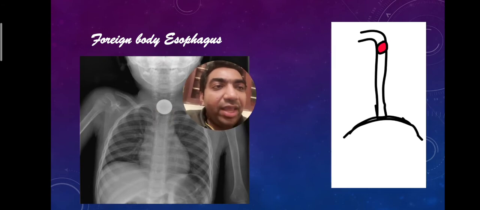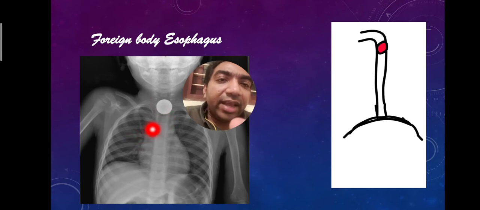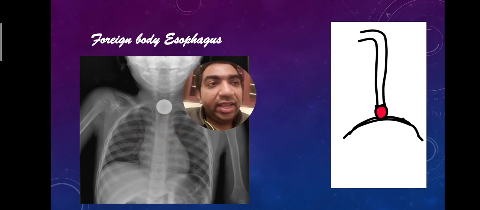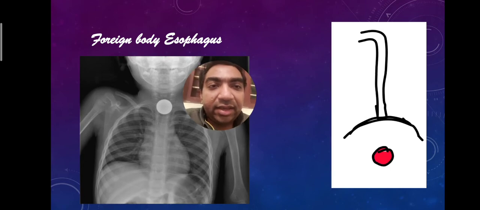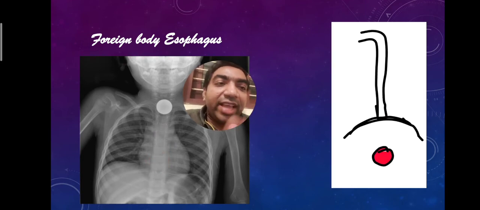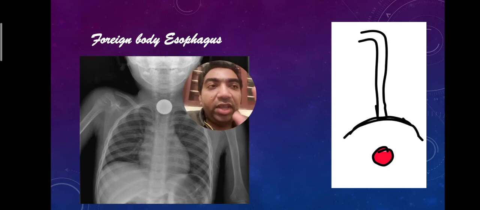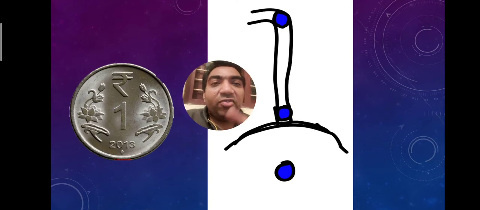A coin can be trapped near the cricopharyngeal sphincter. Then it can be trapped near the tracheal bifurcation, but it is not very common generally. Then it can be just above the diaphragm at the cardia, or it can be in the abdomen. So these are generally the three positions where we see a foreign body esophagus in the anteroposterior view. The most common foreign body is a coin.